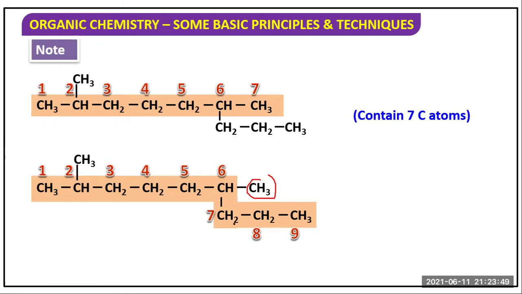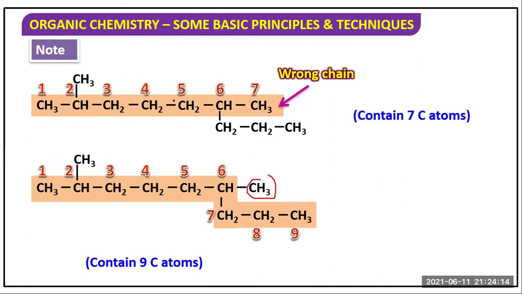So at first we remember that for a carbon compound, at first we select the longest chain. It contains 9 carbon. It is known as nonane. 2,6-dimethylnonane. So this is the wrong chain, because the longest chain contains 9 carbon.